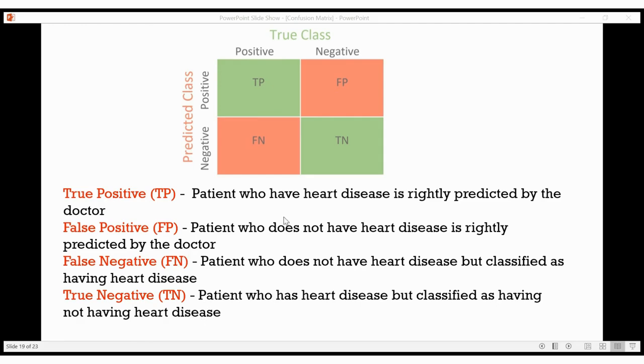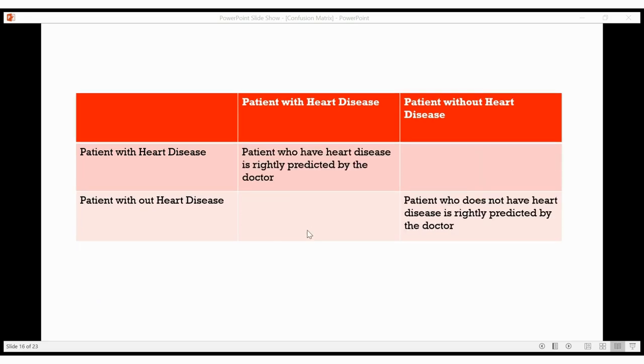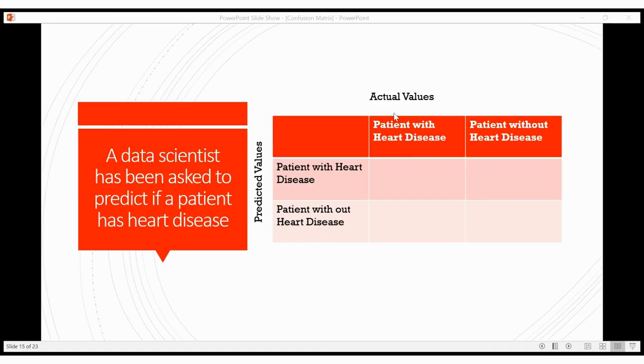To keep this matrix easily in mind, what we can do is first look at the actual values. I'll show the previous slide. Here you can see the actual value, this is true, this is false. Predicted value, this is true, this is false. When the actual value is true and the predicted value is true, you can say true positive.